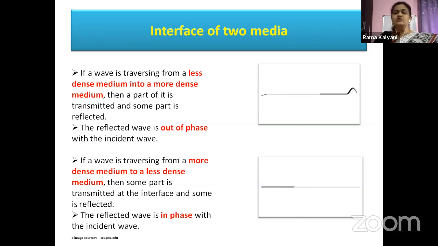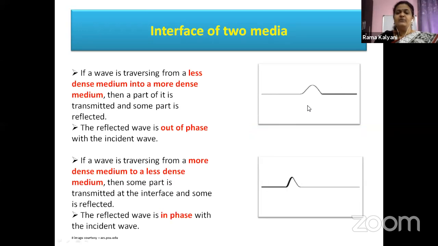There is a change in the speed of the light when it is traveling from one medium to another medium. Don't forget, children, that in any refraction of light, there is almost always some part of the light getting reflected also. So that is what we are seeing here.